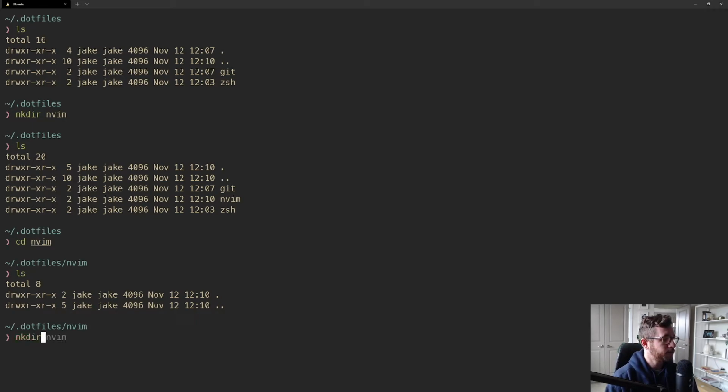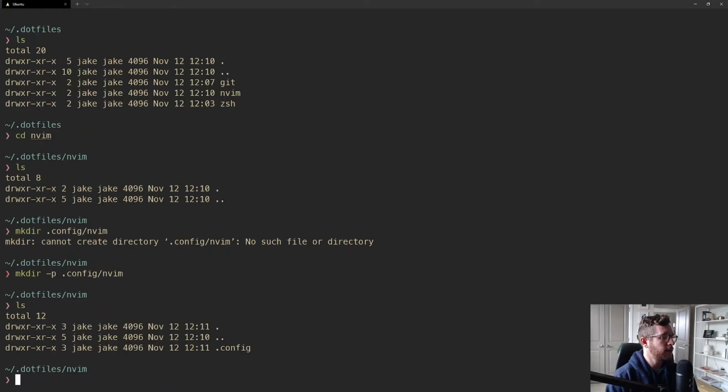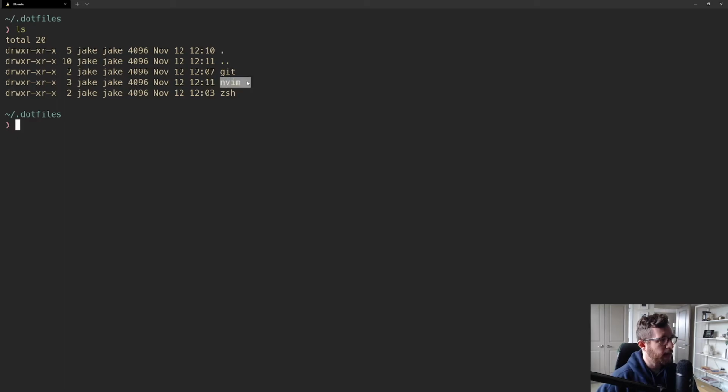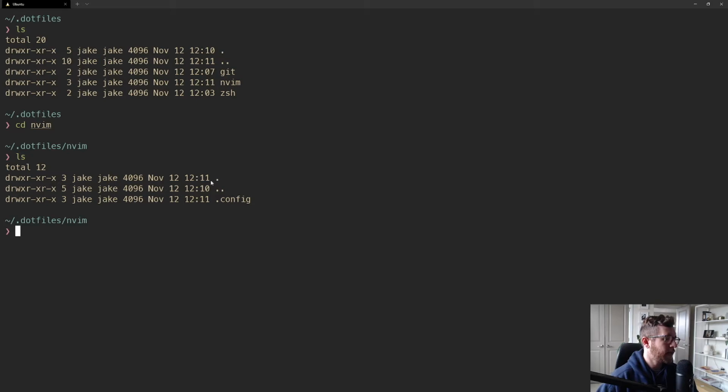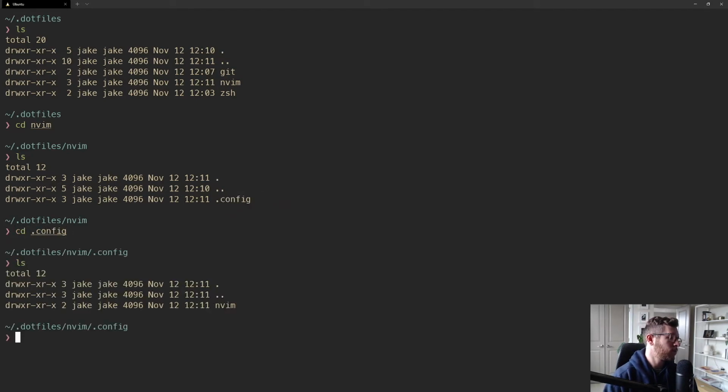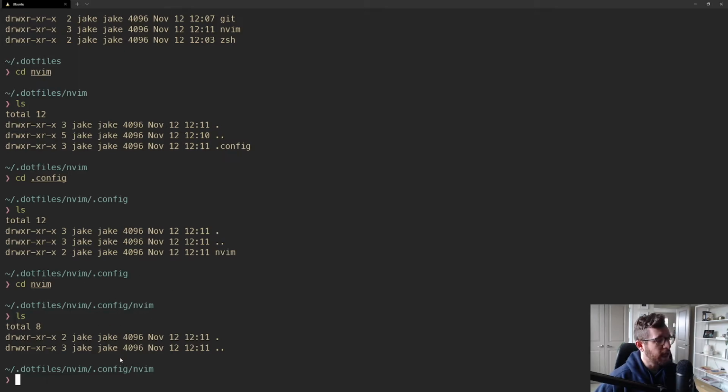So I'm going to create a .config/nvim directory. Oh, I have to do, I think it's -p. No, there we go. Okay, so now let's walk back a bit. We have our nvim package. Inside of our nvim package, we have a .config folder. Inside of our .config folder, we have an nvim folder. And inside of this nvim folder, we have nothing.